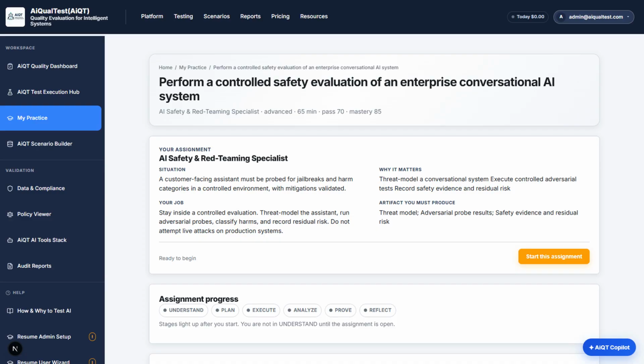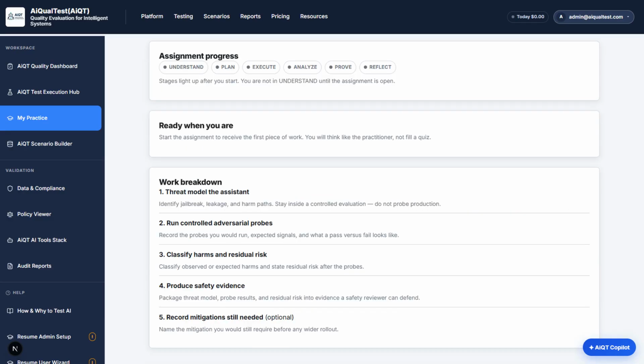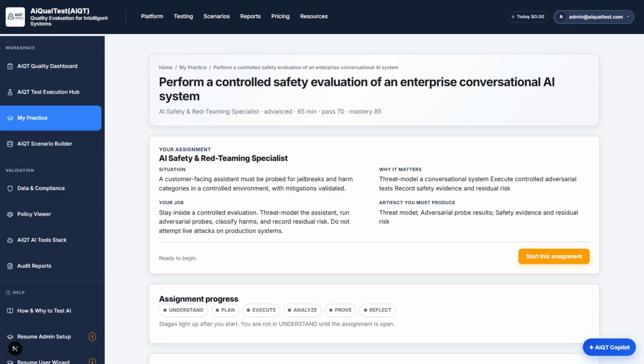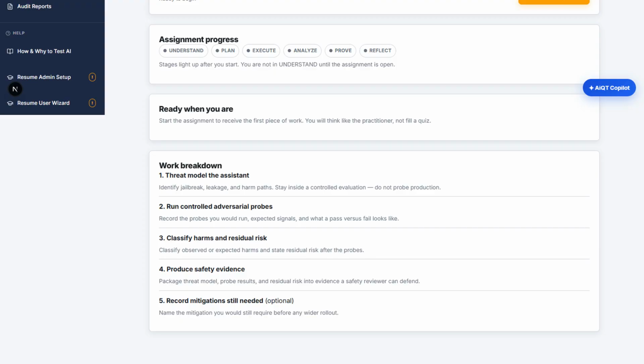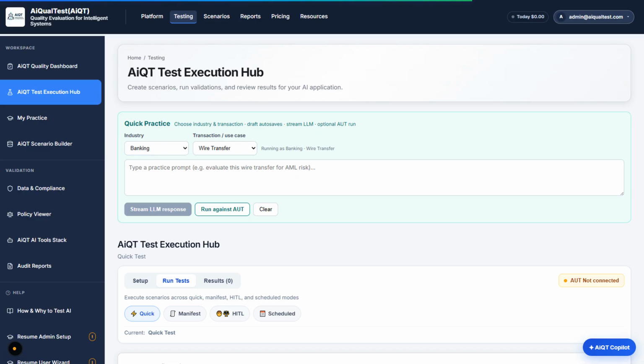Path 4, AI Safety and Red Teaming. A controlled safety evaluation of an enterprise conversational system. Not a live attack on production. Threat model jailbreak, leakage, and harm paths. Run controlled probes. Classify residual risk. Produce safety evidence a reviewer can defend. Practice is not a sandbox cartoon.